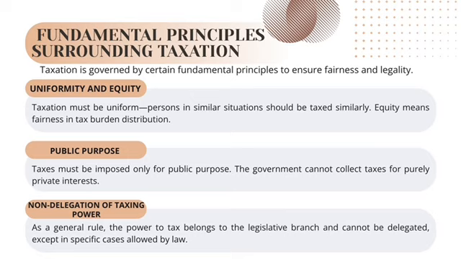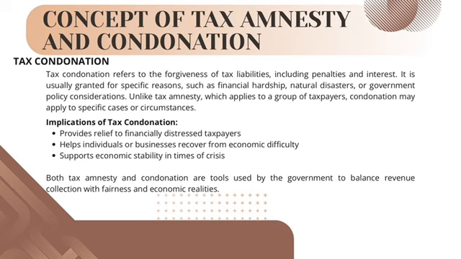It is usually granted for specific reasons, such as financial hardship, natural disasters, or government policy considerations. Unlike tax amnesty, which applies to a group of taxpayers, condonation may apply to specific cases or circumstances. Implications of tax condonation: provides relief to financially distressed taxpayers, helps individuals or businesses recover from economic difficulty, and supports economic stability in times of crisis. Both tax amnesty and condonation are tools used by the government to balance revenue collection with fairness and economic realities.